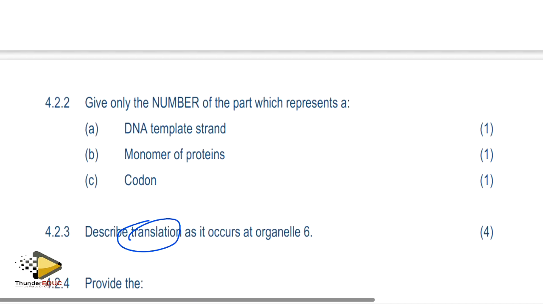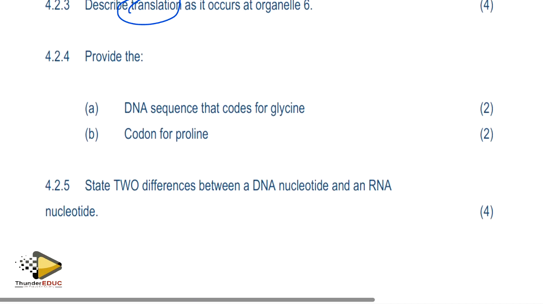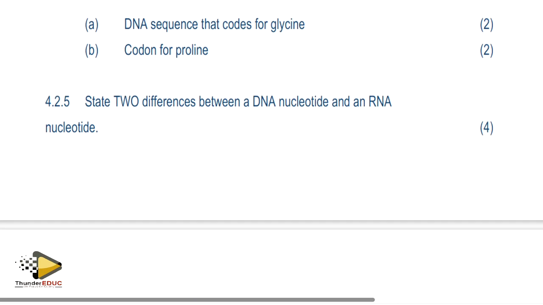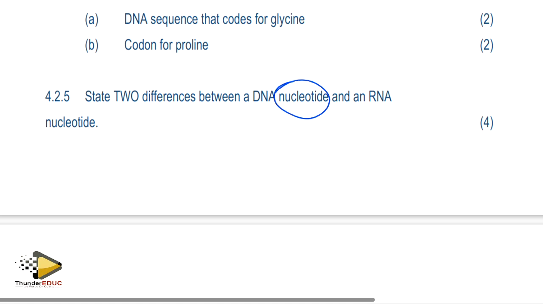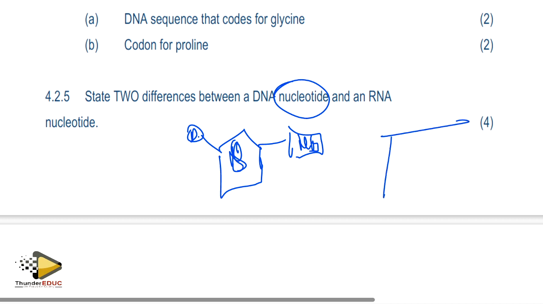And then, state two differences between DNA nucleotide and RNA nucleotide. There are only two differences. When they say DNA nucleotide, we are looking at phosphate, sugar, and nitrogenous base. They didn't say table, they're just saying differences.